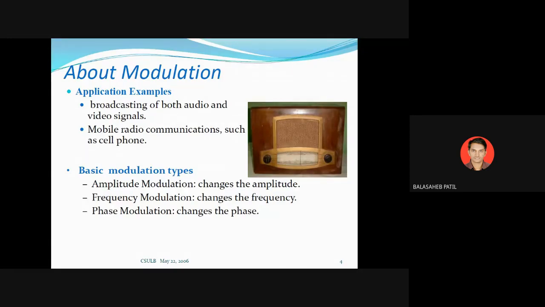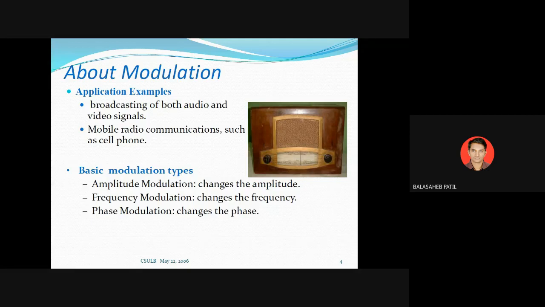Now I already told you the types of modulation. We have three basic types of modulation: amplitude modulation, frequency modulation, and phase modulation. We know the definition of modulation: the parameter of one signal is changed in accordance with a parameter of the second. So which parameter are you going to change? Frequency, phase, and amplitude. So you are getting AM, FM, and PM.